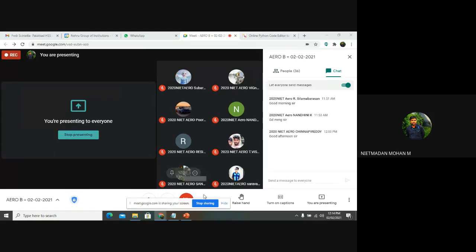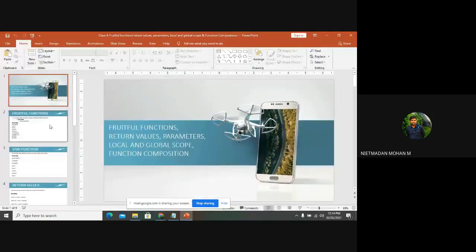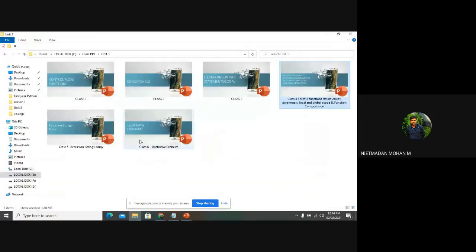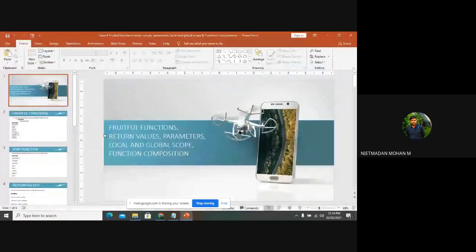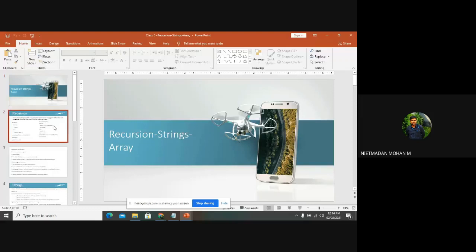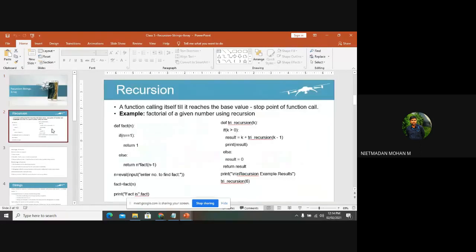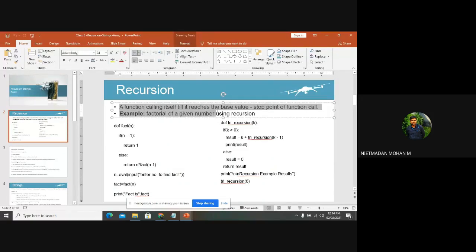So today we are going to discuss recursive functions, and some of the strings we have already discussed in the second unit itself, and the array concept we are going to discuss. This string and array we discussed in the second unit. So for the basics today, this is the recursive function: a function calling itself till it reaches the base value. So this is known as a recursion.